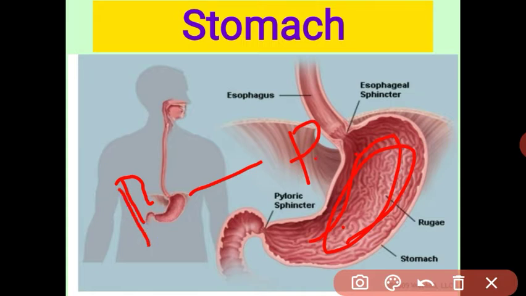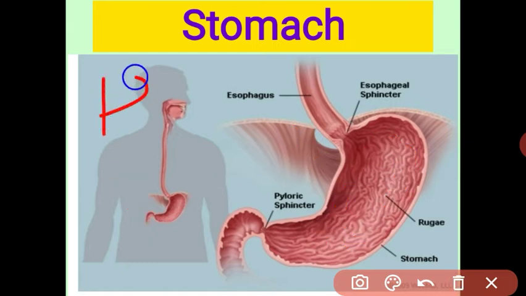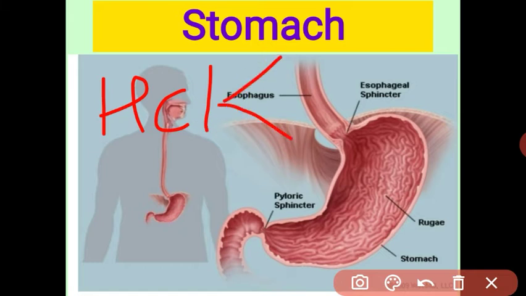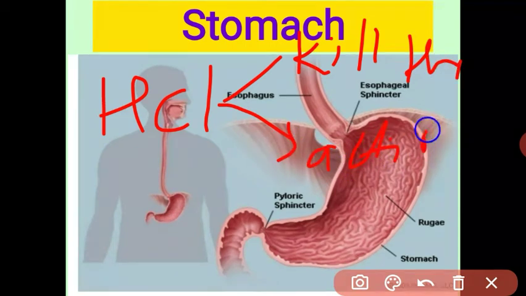The salivary gland secretes the amylase enzyme, I told you, and this enzyme digests the carbohydrate. In the stomach, pepsin is secreted, and pepsin digests the protein and converts it into peptides. Got it, student? What is the main function of HCl? There are two main functions: first, to kill the germs, and second, to activate the pepsin enzyme.